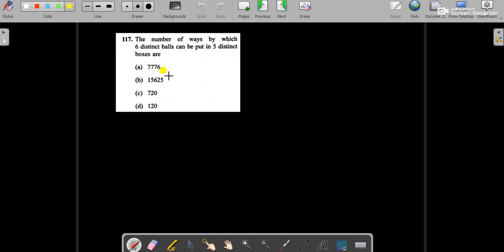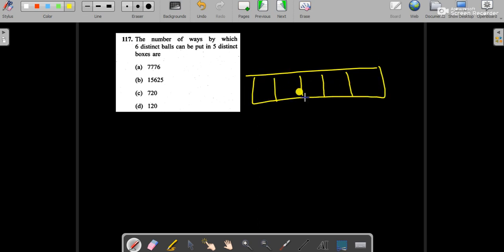The number of ways by which 6 distinct balls can be put in 5 distinct boxes. Suppose there are 5 distinct boxes: 1, 2, 3, 4 and 5, and there are distinct balls: 1, 2, 3, 4, 5 and 6.